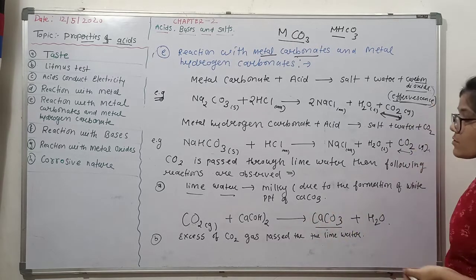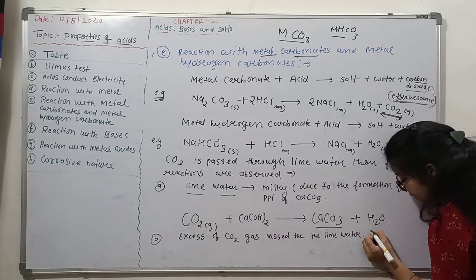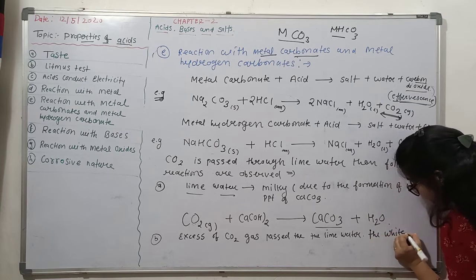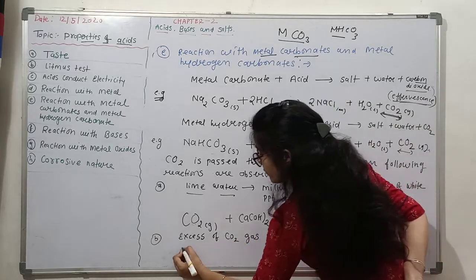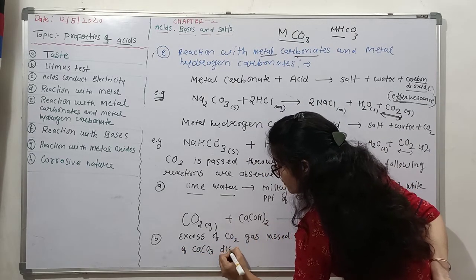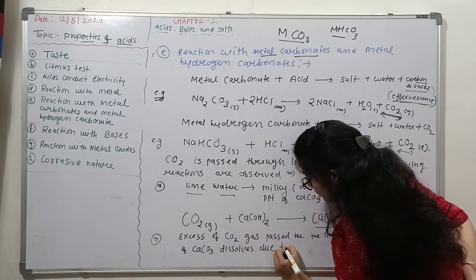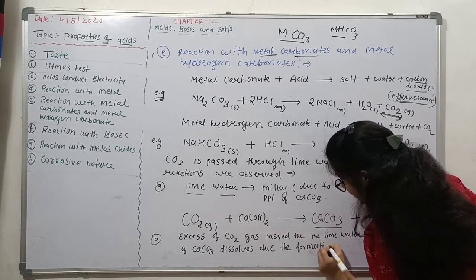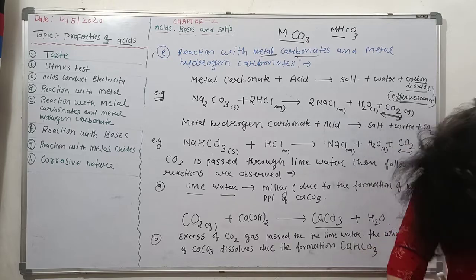So when excess CO2 gas is passed through the lime water, the white precipitate of calcium carbonate dissolves due to the formation of calcium hydrogen carbonate. Look at here what happened.